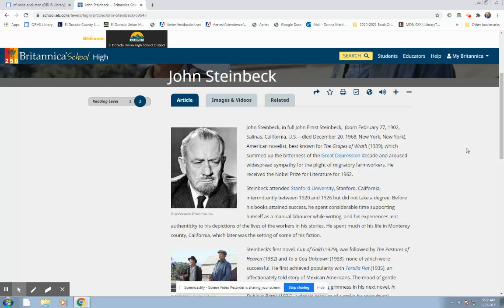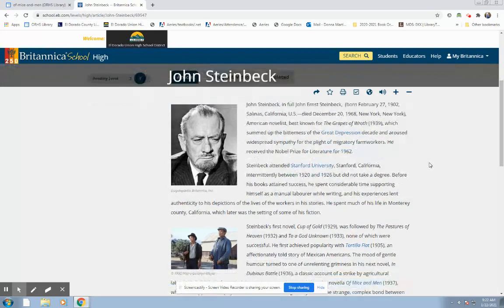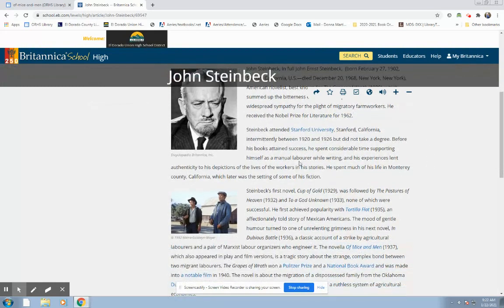Maybe this one doesn't have what you need. Maybe you need to try another source. I was looking in the second paragraph. I noticed it says he spent considerable time supporting himself as a manual laborer while writing, and his experiences lent authenticity to his depictions of the lives of the workers in his stories. Wow, him working as a laborer would definitely be a cause for him writing about what he wrote about. It would be an influence.